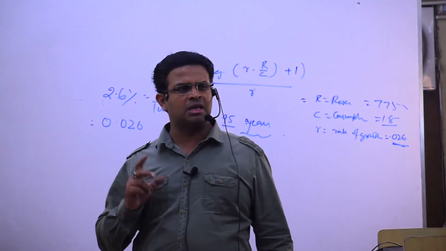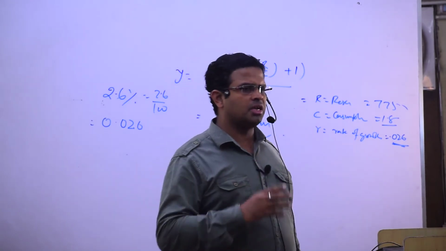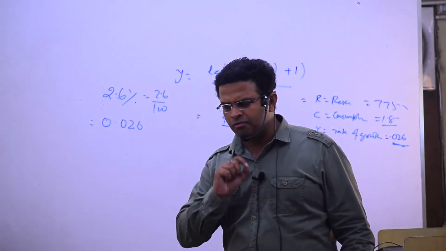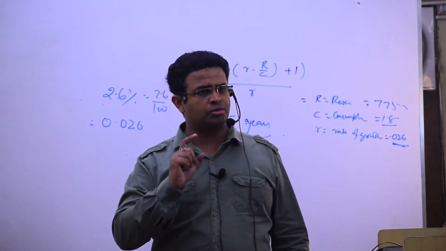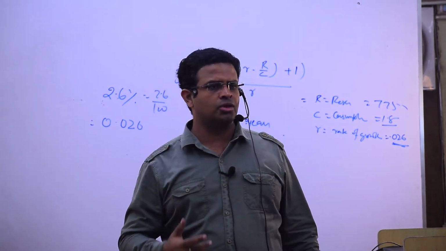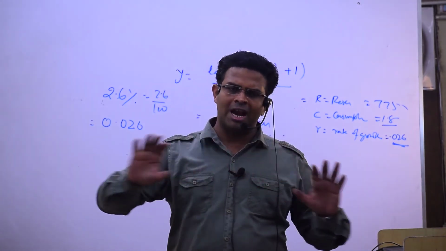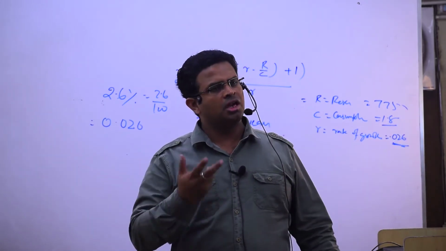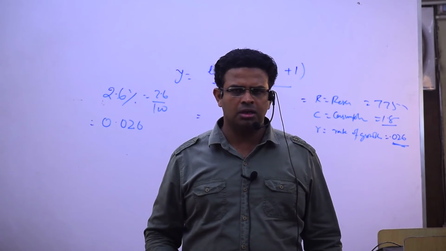In the static model, if you take, say, 775 million tons available and 1.8 million tons consumed every year, so reserve upon consumption, in a flat kind of consumption, a smooth constant consumption every year, it will finish in 418 years.